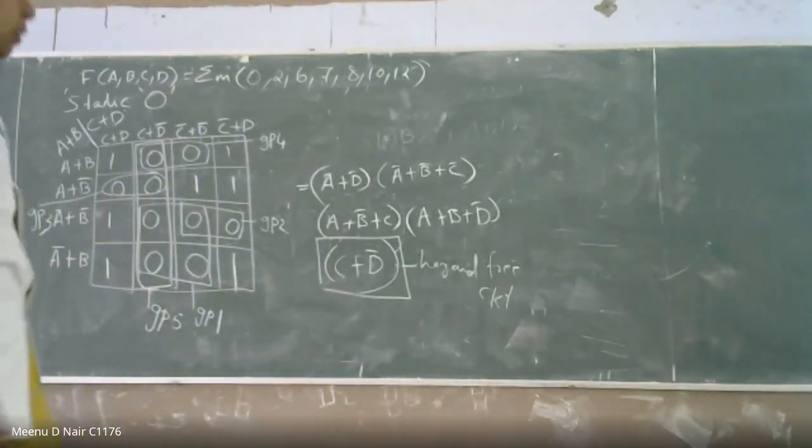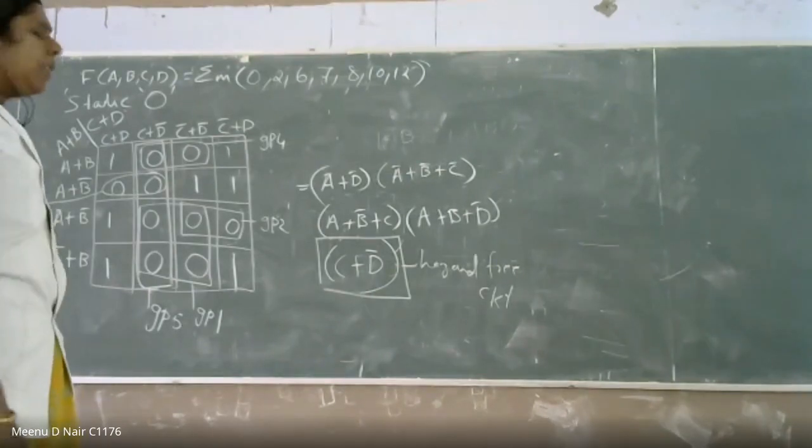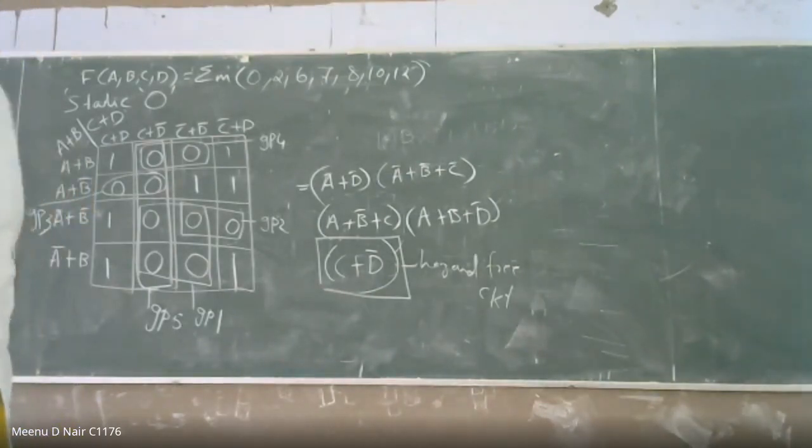So you have to read the question thoroughly, whether it asks for static 1 realization or static 0 realization. And if nothing like that is given, we can directly take it as static 1 and use the SOP form. No need to use the POS form. Is that okay? Shall we move to the next topic?